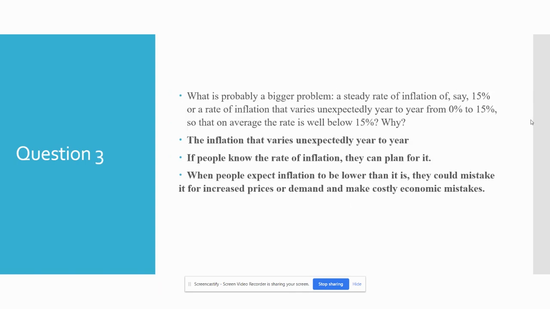Question 3 asks, what is probably a bigger problem, a steady rate of inflation of 15% or a rate of inflation that varies unexpectedly from 0% to 15%, so on average the rate is below 15%. So the inflation that varies unexpectedly year to year would be a bigger problem because if people know the rate of inflation, they can plan for it. However, when people expect inflation to be lower than it is, they could mistake it for increased prices or demand and make costly economic mistakes, which they could also make if they expect inflation to be higher than it is.